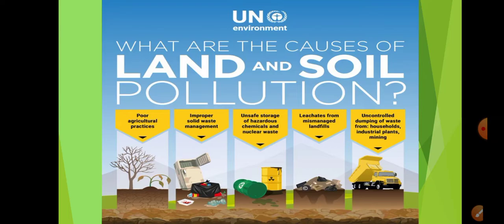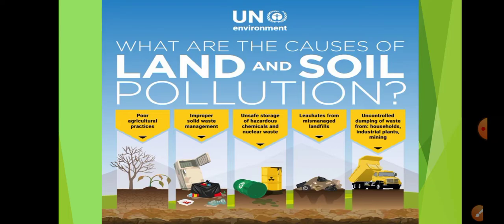The third is leachate from mismanaged landfills. So what is happening in case of landfills is that some of the particles which are dangerous, okay, are getting leached out. So because of that also your soil is getting polluted.